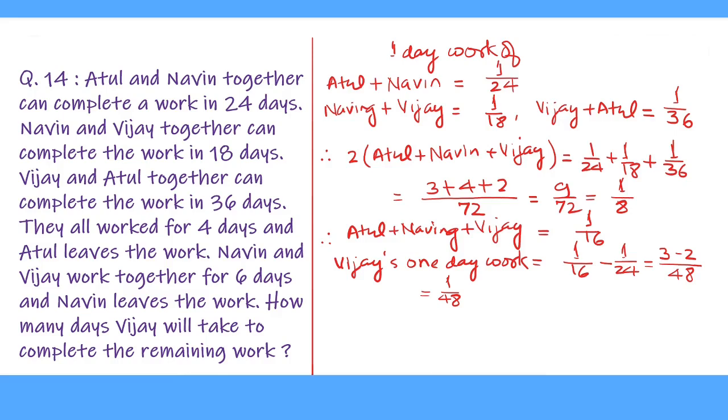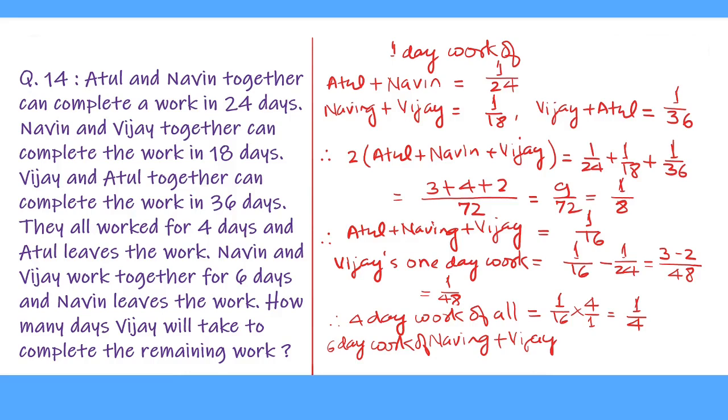Now all work for 4 days. Therefore 4 day work of all equal to 1 upon 16 multiplied by 4 equal to 4 upon 16, which is 1 upon 4. After 4 days, Atul leaves the work and Naveen and Vijay together work for 6 days. 6 day work of Naveen and Vijay equal to 1 upon 18 multiplied by 6. This is equal to 1 upon 3. Therefore, remaining work equal to 1 minus 1 upon 4 minus 1 upon 3. This is equal to, LCM is 12.